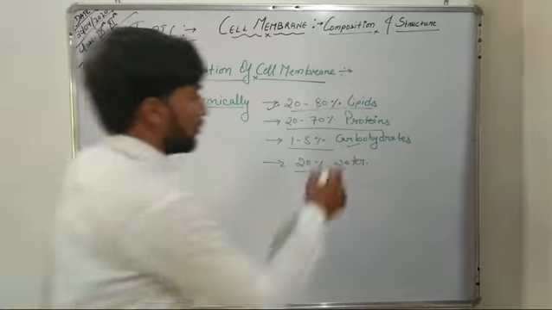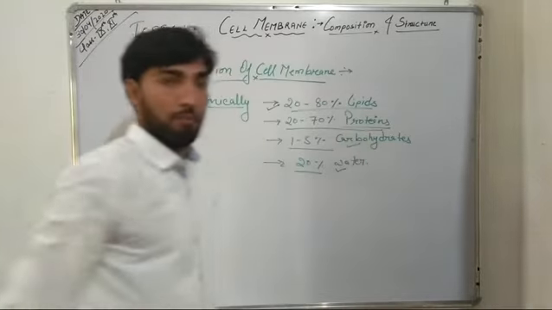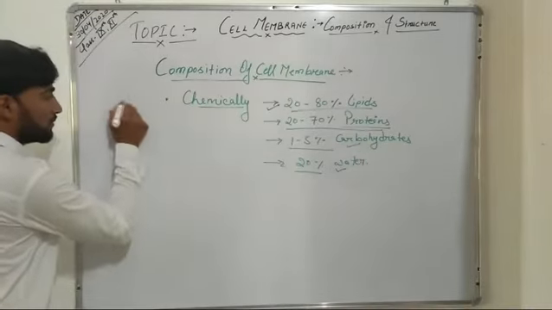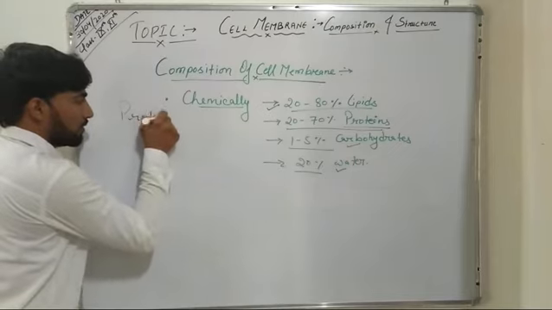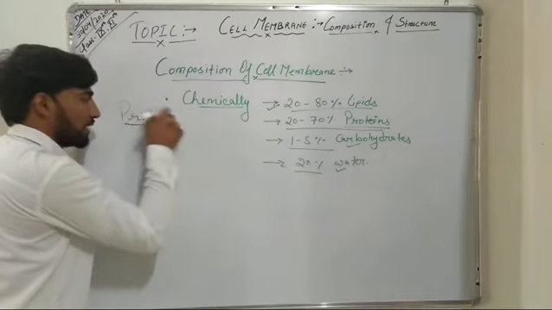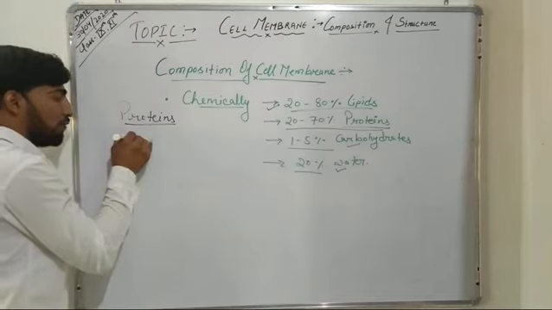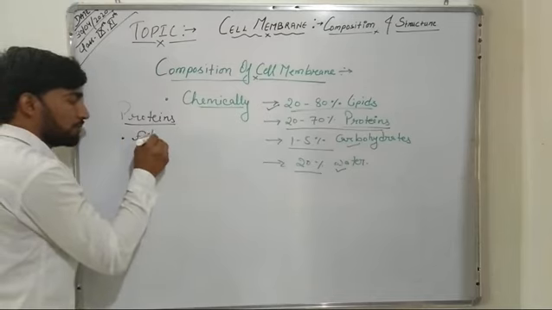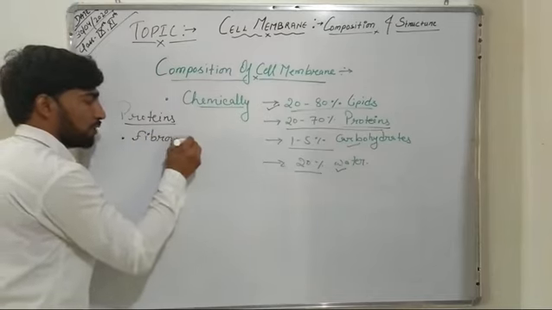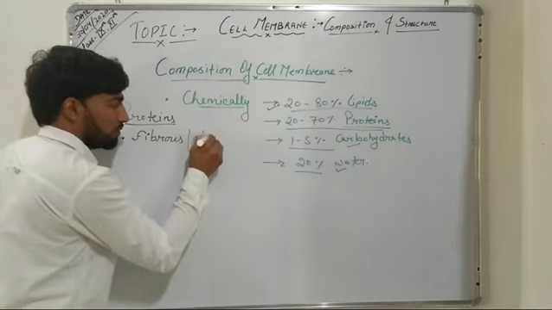Now, the proteins which are present in a cell membrane can be fibrous proteins or globular proteins.